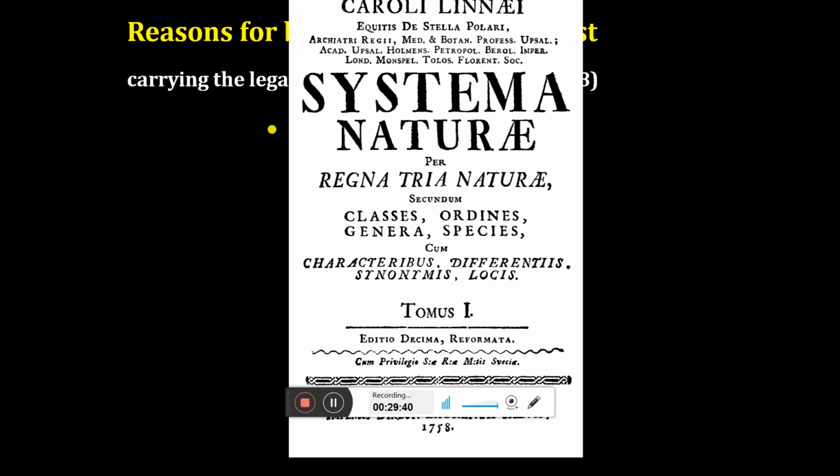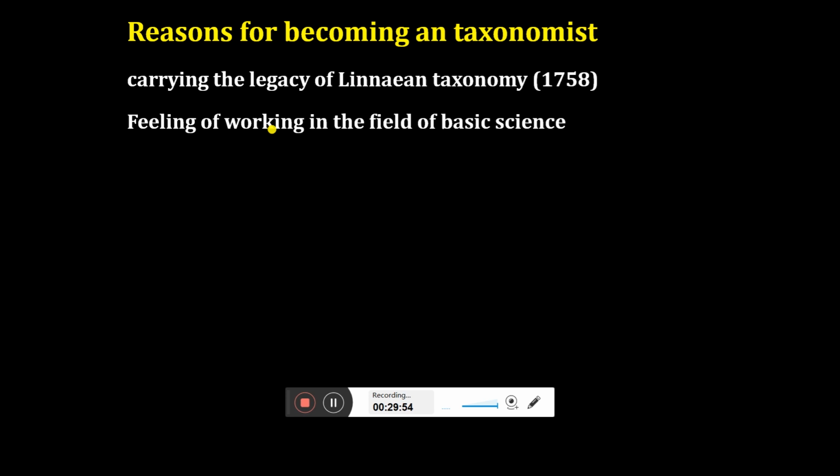Okay, so this is the first publication, coming from 1758. So if you become a taxonomist, you can proudly say that yes, I am following a science which is more than 300 years old, and I am from the house of Linnaeus. Now, the feeling of working in the field of basic science: we all know that taxonomy is the mother of all the sciences, and it is one of the oldest sciences.